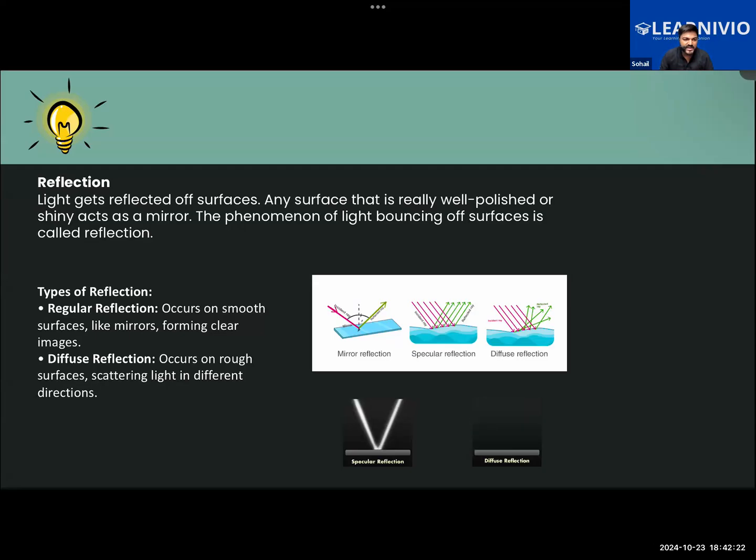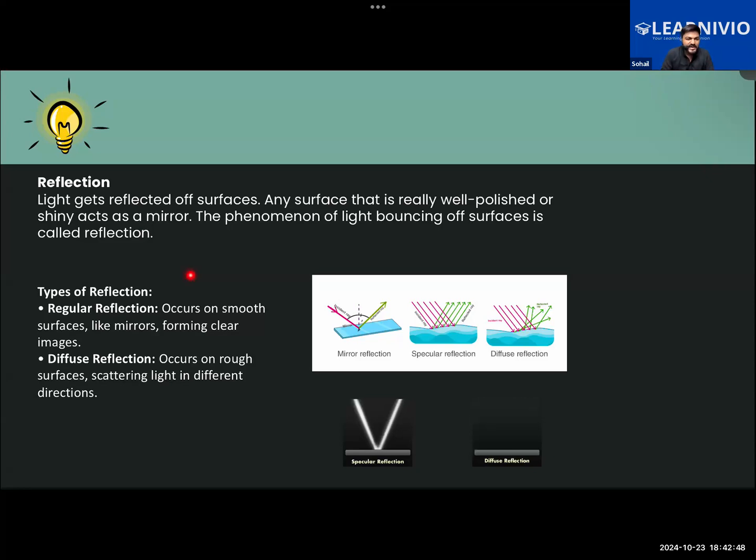In this, when light strikes a surface, it bounces back from it. Particularly when light strikes a very well polished surface, it gets reflected, and if it is getting reflected from a polished surface, then it will follow some law.